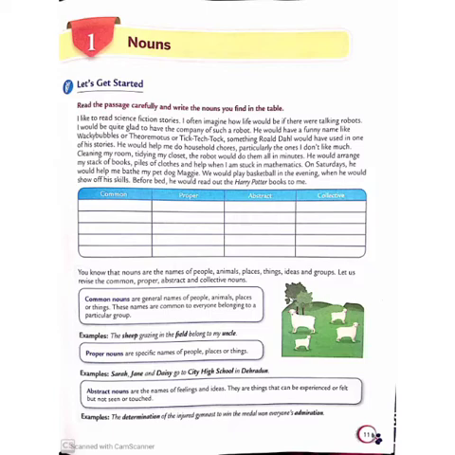Countable nouns are those that can be counted, like 1, 2, 3. These are countable, yes or no? When I say bed, you can count the bed. When I say sofa, you can count the sofa. When I say book, you can count the book, yes or no? When I say children, you can count the children. So these are all countable nouns which can be counted.